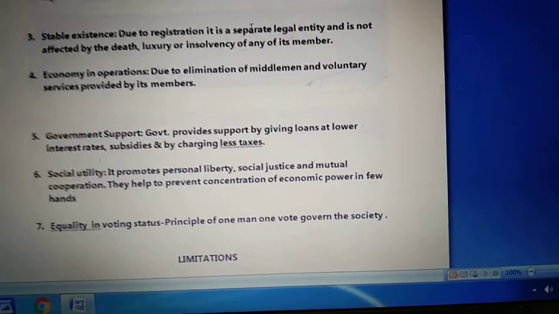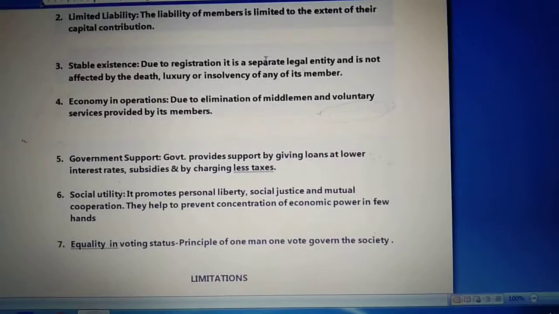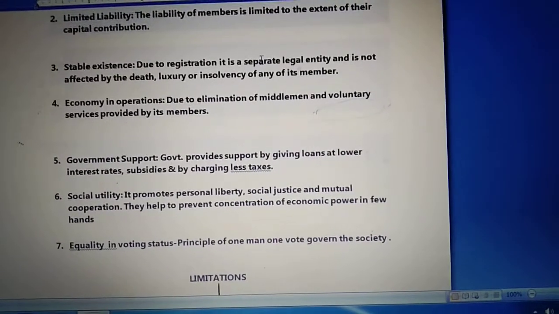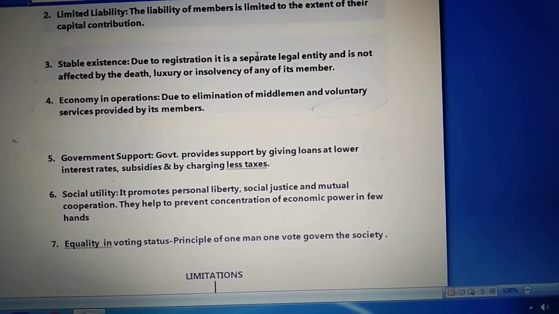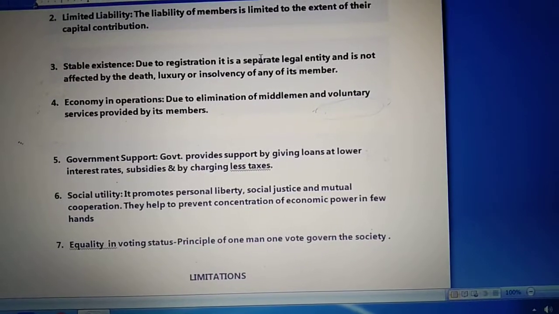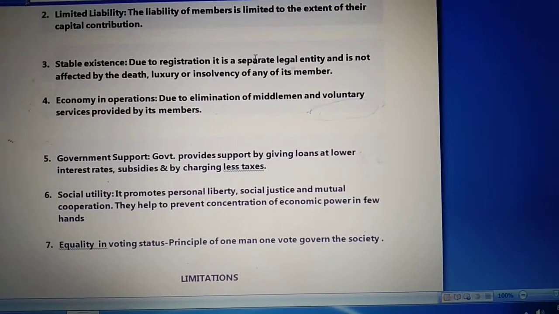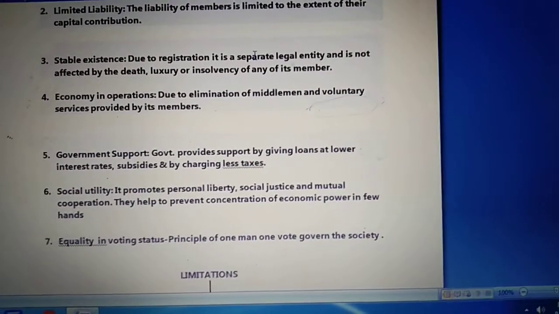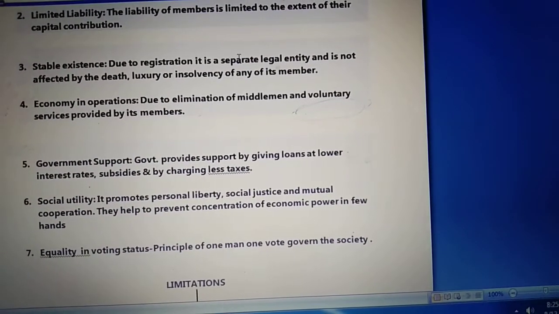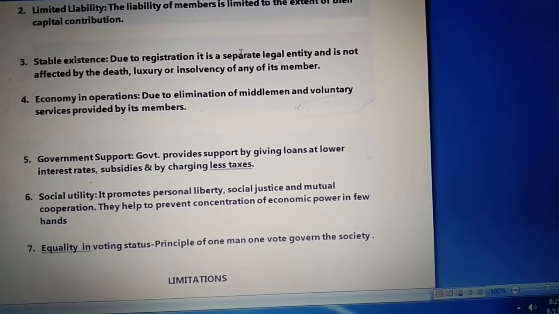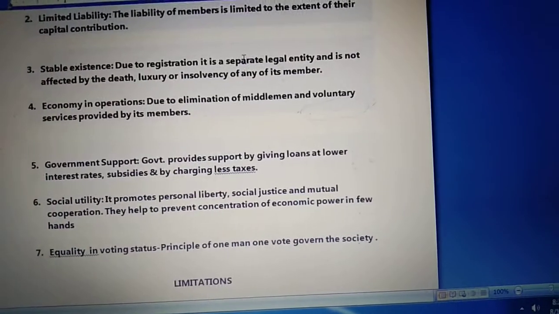Now the next is equality in voting status. This is a very important principle. It says that one of the very important advantages the cooperative society gives is that all the members have equal right of voting. It means the principle of one man, one vote governs the cooperative society. Irrespective of the amount of capital contribution by a member, each member is entitled to equal voting right. It means no matter how much capital a particular person has contributed, the voting right is equal for everyone. There is a principle of one man, one vote.